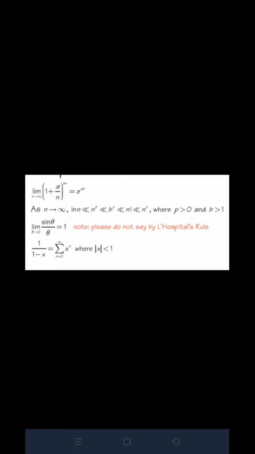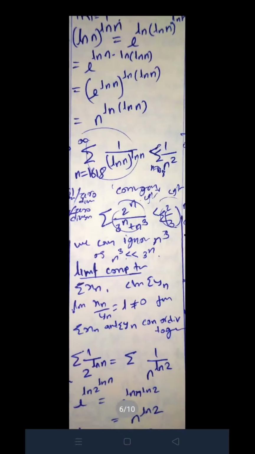Geometric series, you know, 1 upon (1 minus x) equals summation of x raised to n. If there is log n raised to log n, then write e raised to log of log n times log n, and e raised to log n, solve it. Same.